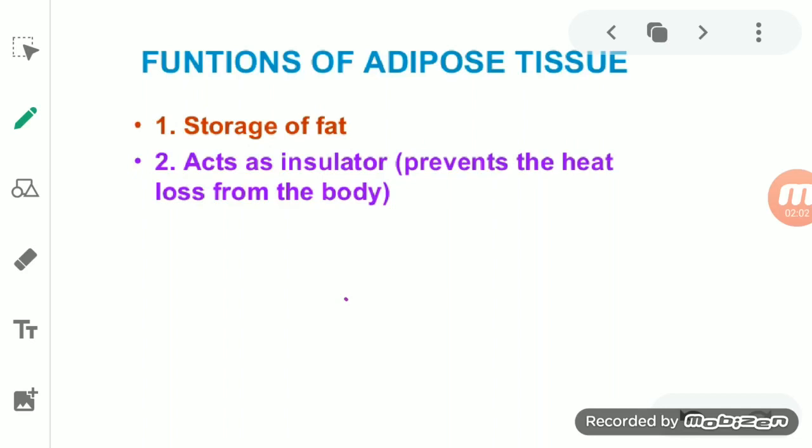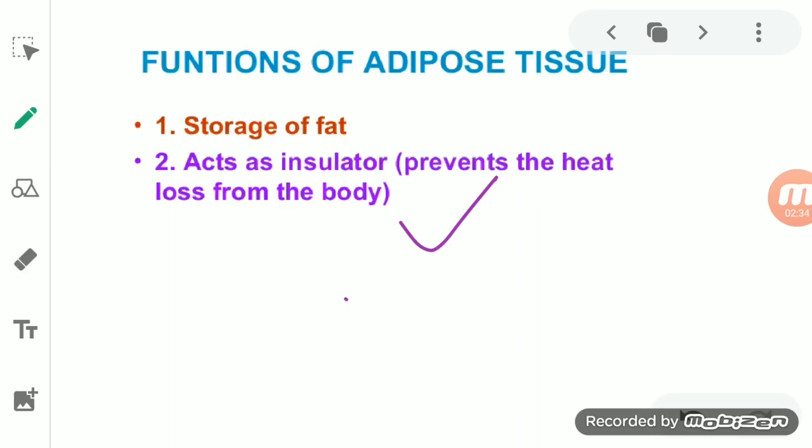Second, since it stores fat, it acts as an insulator. Insulator means it prevents heat loss from the body. Being a poor conductor of heat, it reduces the heat loss from the body, and thus it helps in regulating the body temperature. So it acts as an insulator also.